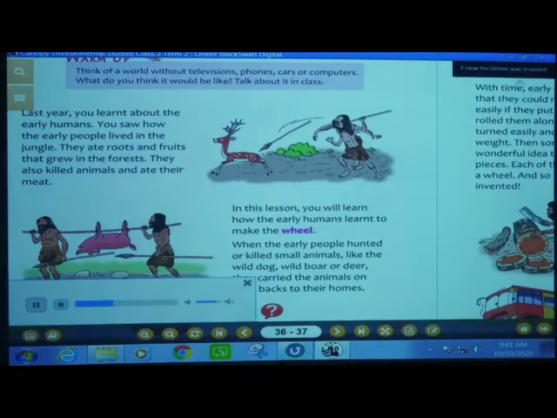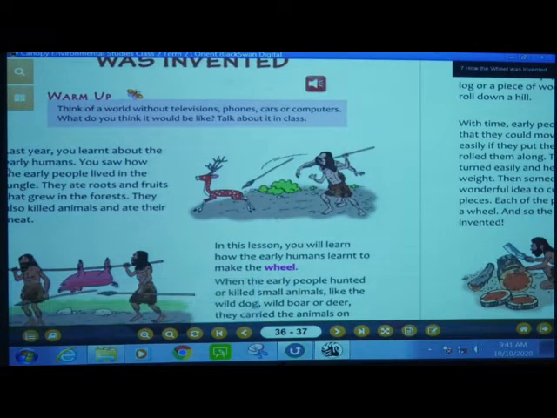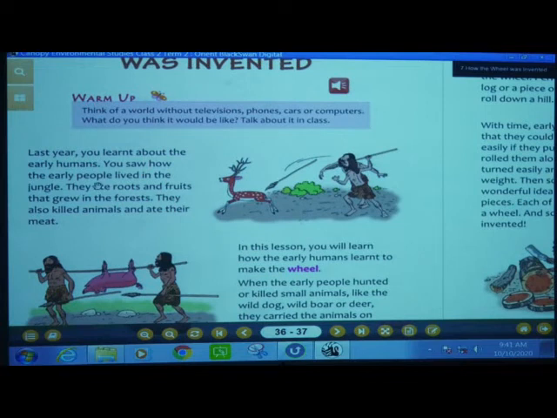But when they hunted large animals like the bison or the elephant, so in this paragraph, what we saw, as you have studied about the early humans, they were living in the forest, and what were they eating? They were eating roots and fruits, isn't it? And also they hunted animals and they ate the meat of the animals. So in this lesson, we are going to study how the early humans invented the wheel.